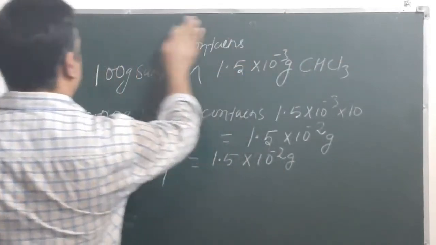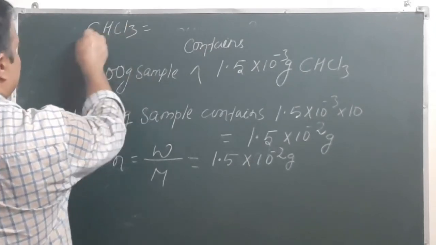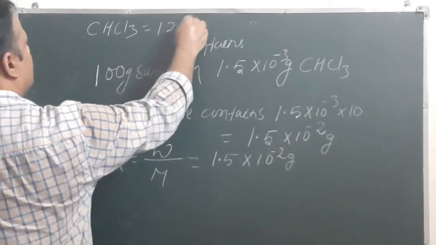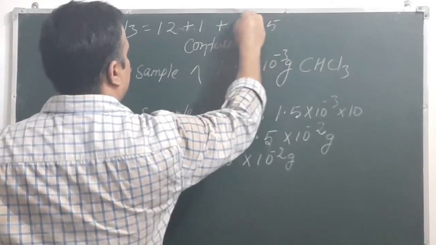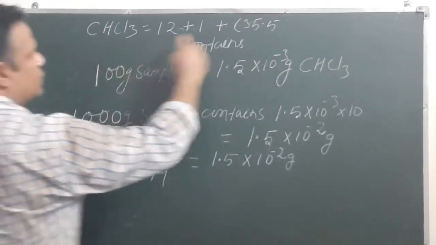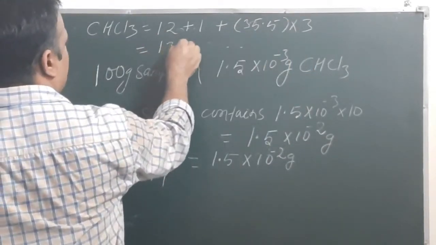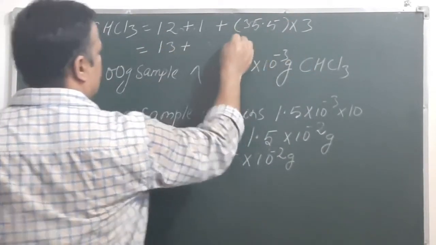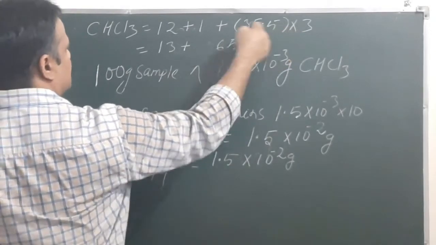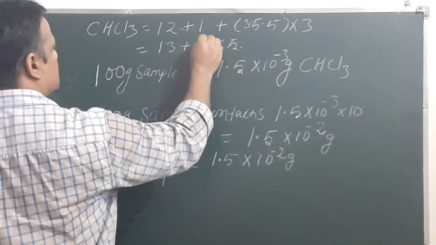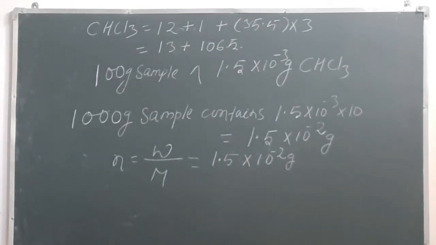If you calculate the molar mass of CHCl3, for carbon 12, for hydrogen 1, for chlorine 35.5, and 3 chlorine atoms are here, so we multiply by 3.